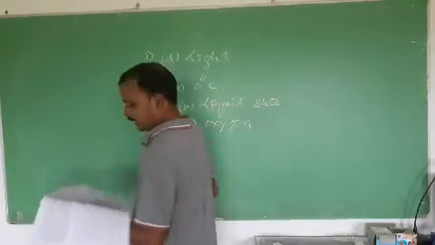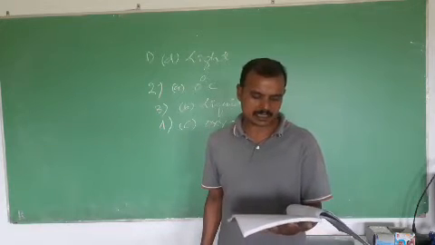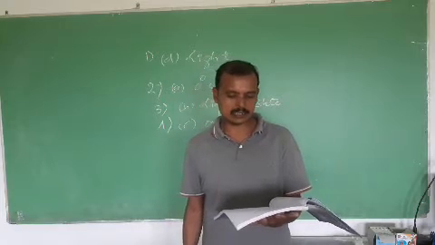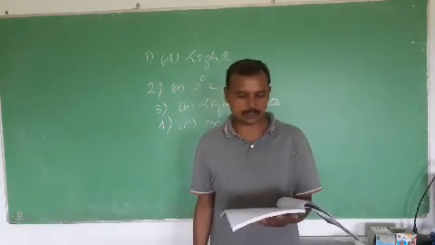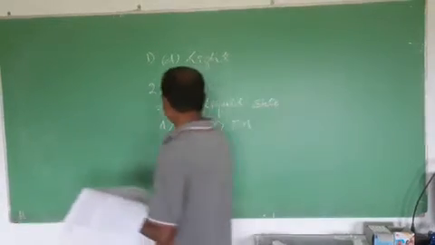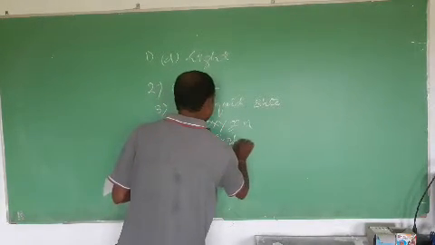Okay. Next, which of the following substances is a compound? Options are given: carbon dioxide, hydrogen, nitrogen, sulfur. You know very well, hydrogen, nitrogen and sulfur are elements, but carbon dioxide is a compound. So answer to question number 5, option A, carbon dioxide.